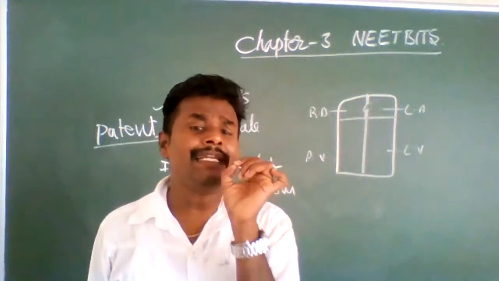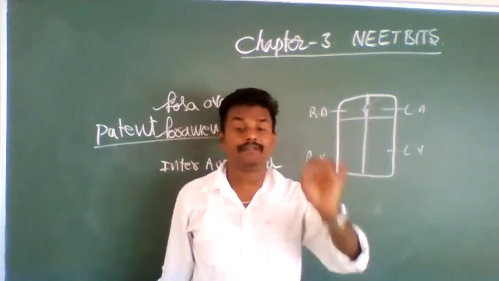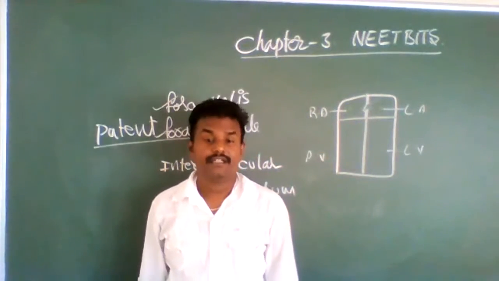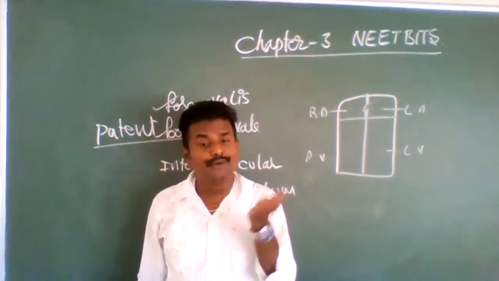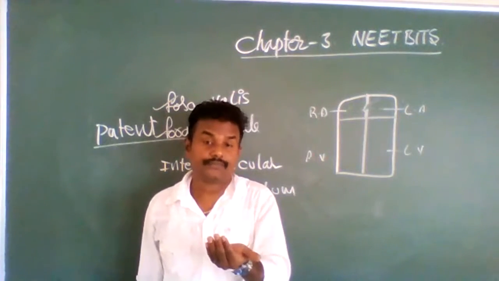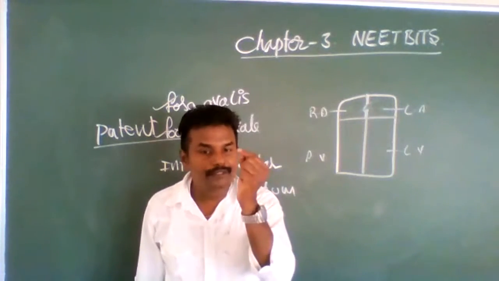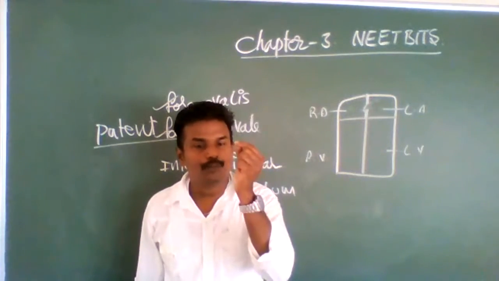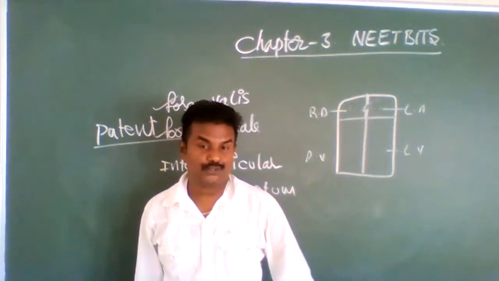Okay, so in 99.9% of children, the fetal heart in the mother's womb closes at the time of birth when the lungs become functional. But in about 0.1%, the foramen ovale does not close.